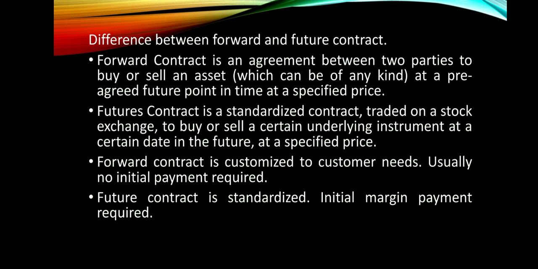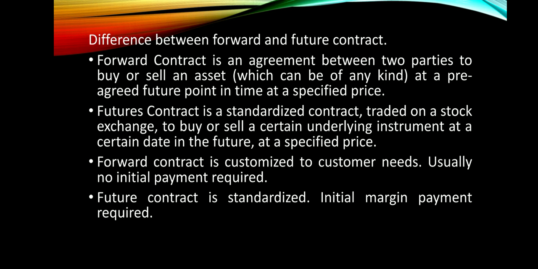Second one, forward contract is customized to customer needs. Usually no initial payment is required. Future contract is standardized contract. Initial margin payment is required. Now, forward contract is customized to customers. It means the customer, based on their needs and wants, make adjustments in the quantity, price or maturity period. They can make the changes. Instead of 1 quintal, they can buy 2 quintal.